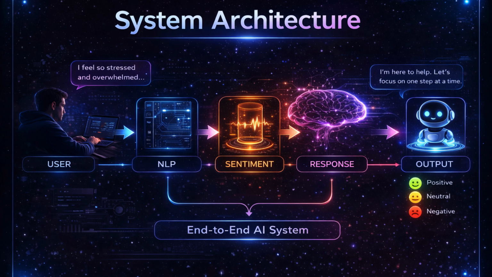Next, the processed data is passed to the sentiment analysis module, where advanced models analyze the emotional tone of the message, identifying whether the user is experiencing positive, negative, or neutral emotions. Based on this analysis, the response generation module creates a context-aware and meaningful reply tailored to the user's emotional state. Finally, the system delivers the output in a conversational format, ensuring a smooth, human-like interaction. This architecture forms the backbone of an effective AI-driven mental health chatbot.